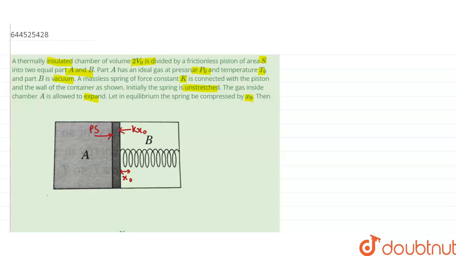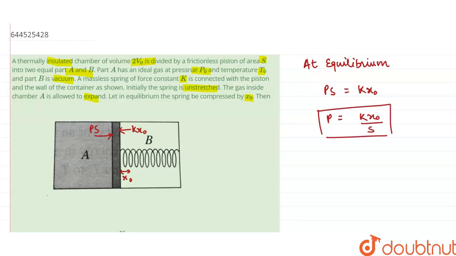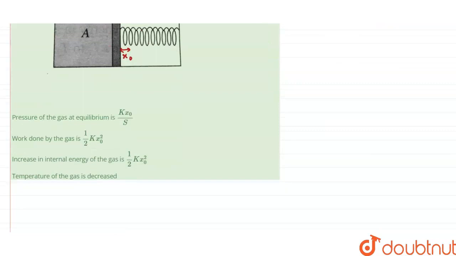Now at equilibrium, net force is 0. That means PS equals Kx naught. So from here our final pressure is equal to Kx naught upon S. So the first option, which says that the pressure of the gas at equilibrium is Kx naught by S, is a right statement.